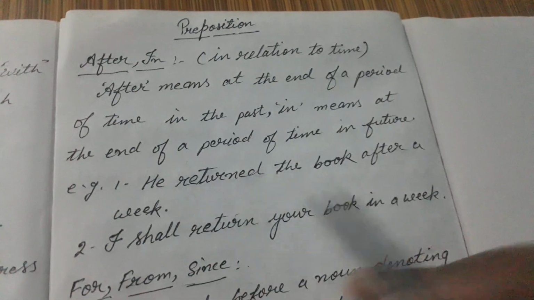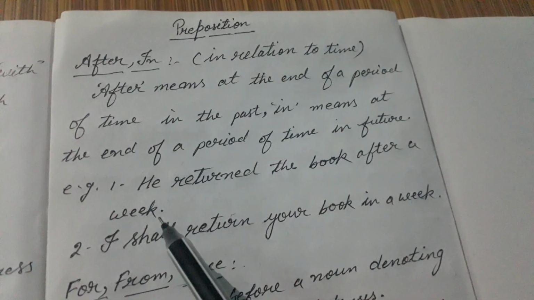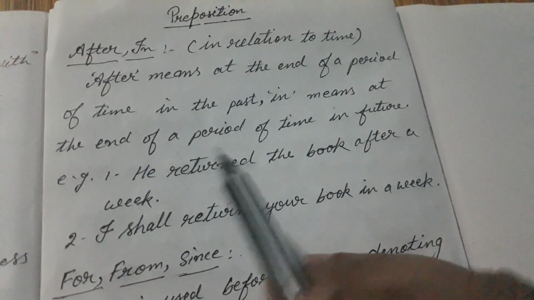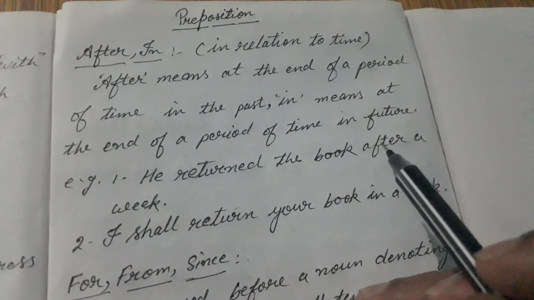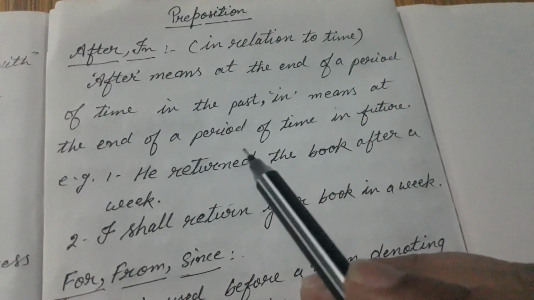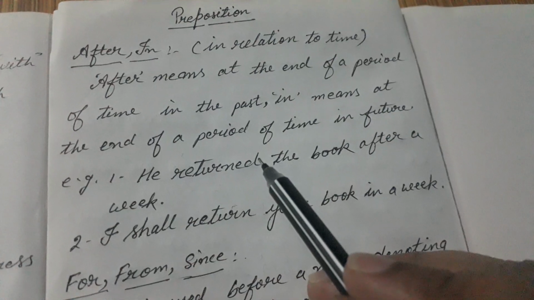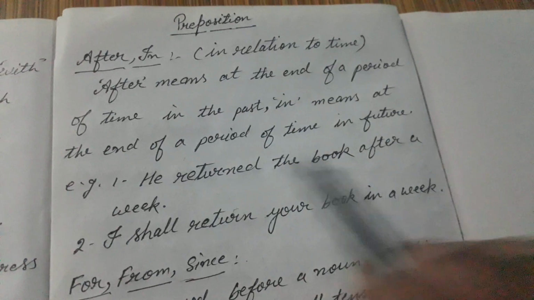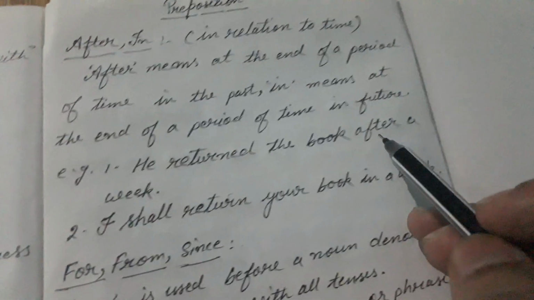You find that there is a period of time that is denoted here, a week, and the sentence is in the past tense, and we have to show the end of this period of time. So I have used here after because the sentence is in the past tense. Whenever any sentence is in the past tense and you have to show the end of any period of time, you have to use after. You will not use in. He returned the book after a week means he returned the book at the end of a week.